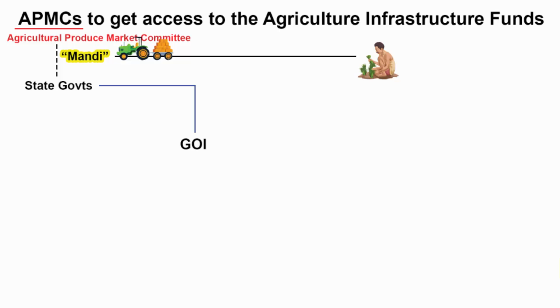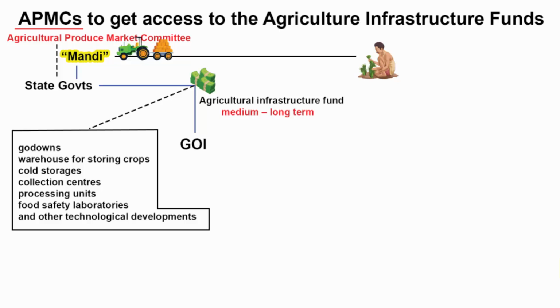Now the Government of India is saying that APMC mandis will get access to the Agriculture Infrastructure Fund for developing infrastructure. Now if you look at the Agriculture Infrastructure Fund, it is a central government scheme that provides a medium to long-term loan for projects such as building infrastructure facilities like godowns and warehouses for storing crops, cold storages, collection centers, processing units, food safety laboratories and other technological developments.